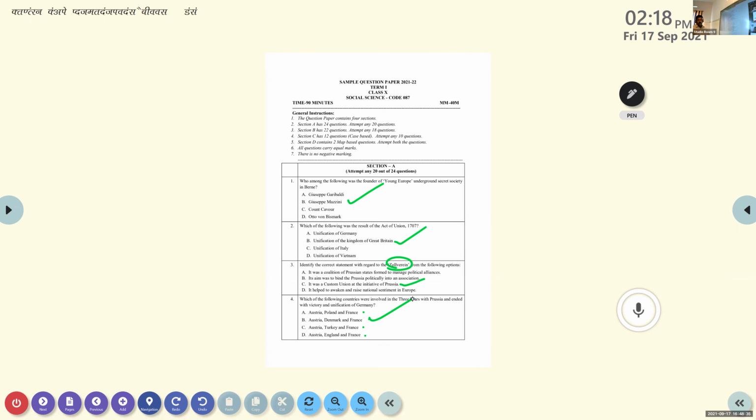The wars were fought against three different countries by Prussian Chief Minister Otto von Bismarck. What is his name? Otto von Bismarck. Number of times I told you not to write Ottoman Bismarck or something like that. It is Otto von Bismarck. Clear? So you got the answer for the fourth question also. Moving to the next one.